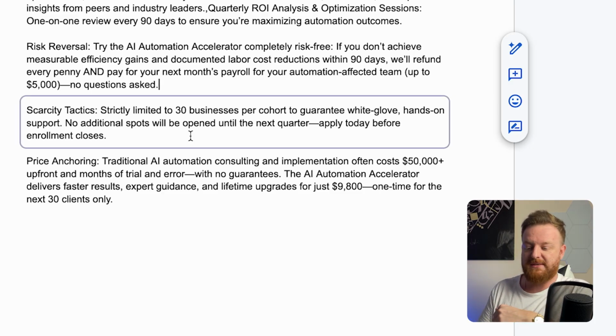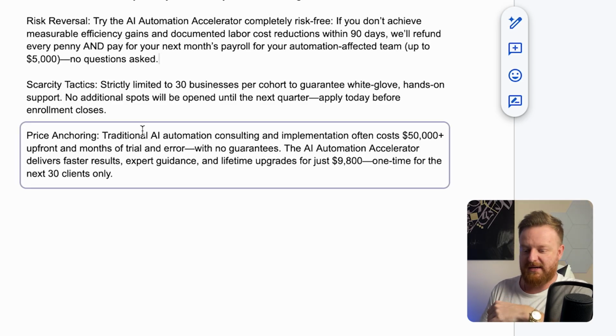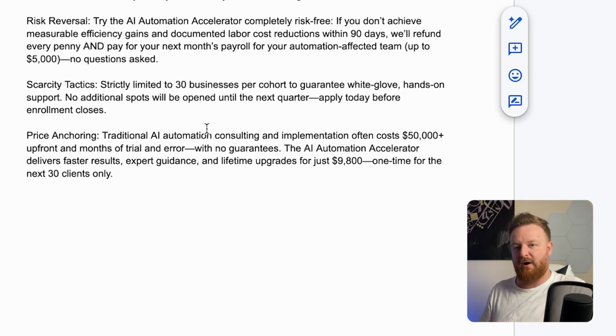If you were just doing the consulting side, you obviously wouldn't want that type of risk reversal because you're not doing the implementation. And then scarcity, it's limited to 30 businesses per cohort. This is, again, what's great. You limit the number of people, or you can do, say, 10 people per month, which is both scarcity and urgency. Price anchoring is AI automation consulting and implementation costs of $50,000 plus upfront and months of trial and error with no guarantees, or you can use ours, lifetime access, for $9,800. This would be, like I said, a one-time offer. If it was a recurring offer, you might do $9,800 plus $5,000 a month, and that's how you do it.